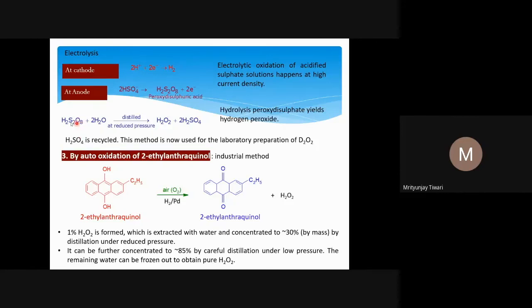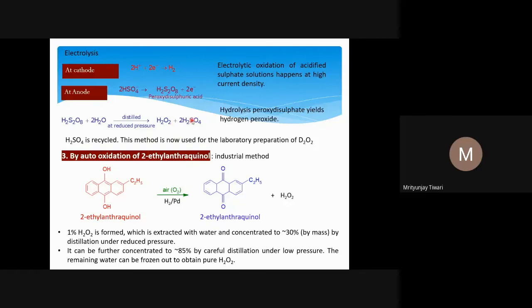So just remember this S2O8 2- or H2S2O8, on distillation at reduced pressure gives H2O2 plus sulfuric acid, and sulfuric acid is regenerated here. We used sulfuric acid and now again got the sulfuric acid back. So whatever peroxide is forming, it is forming from the water.